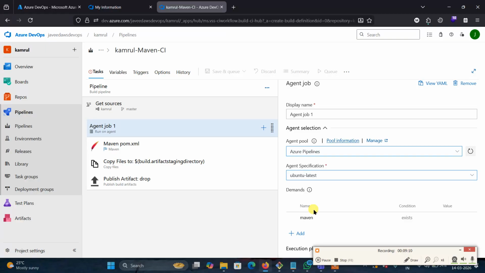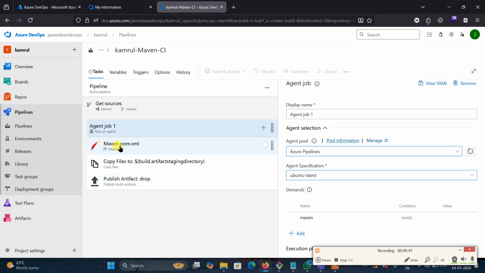Yes. See here, everything is populated. This is a template. You don't need to select anything. Everything is inside this template. Even when you create a YAML pipeline, there is a template that will generate everything. You don't need to install Maven, Java, or Git. Everything is inside this template, because it is a platform as a service. To run the pipeline, we need a virtual machine, but you don't need to create one. The virtual machine will be given by Azure itself, where the pipeline runs. Okay, understand?